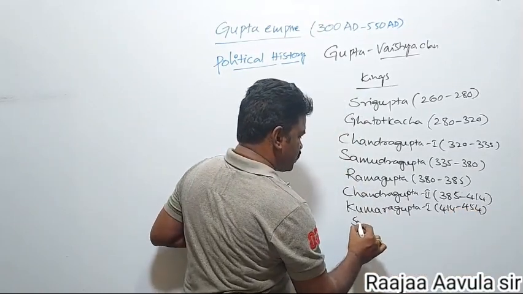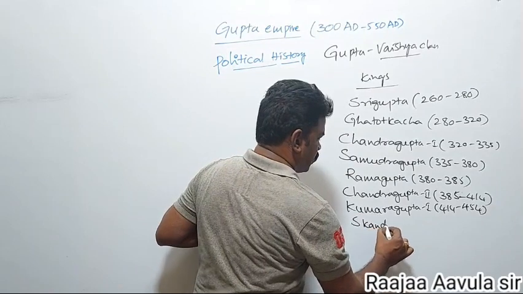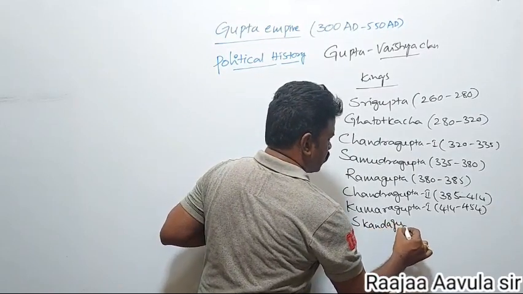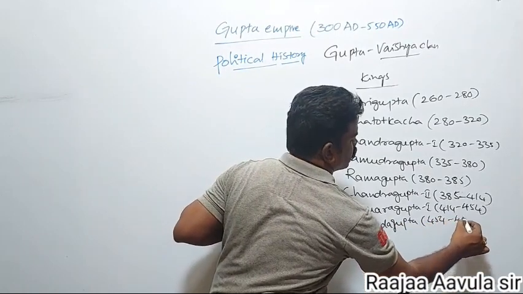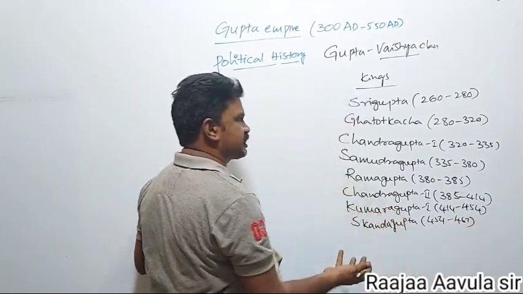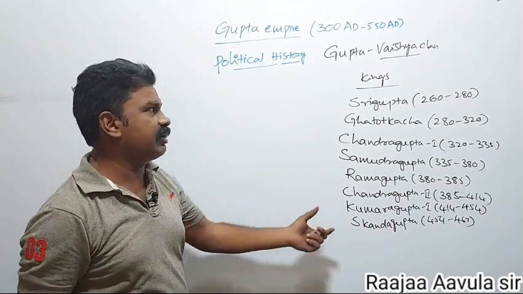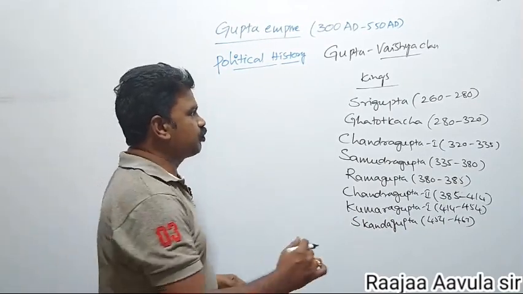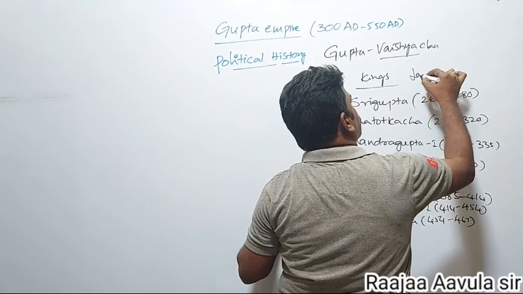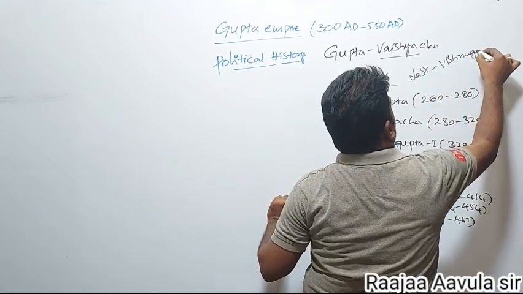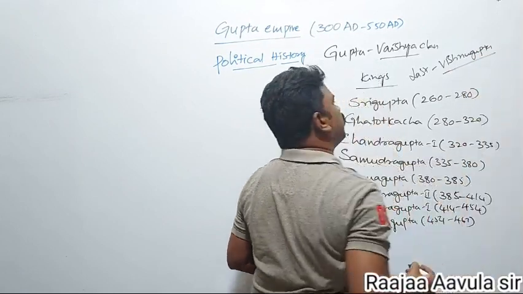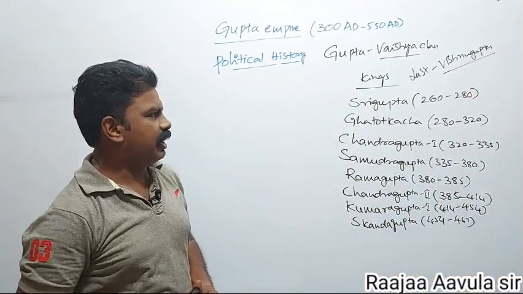After Kumaragupta I, Skandagupta, he ruled from 454 to 467. After Skandagupta started the decline of Guptas. The last Gupta ruler was Vishnugupta. So this is the chronology of the Gupta Empire.